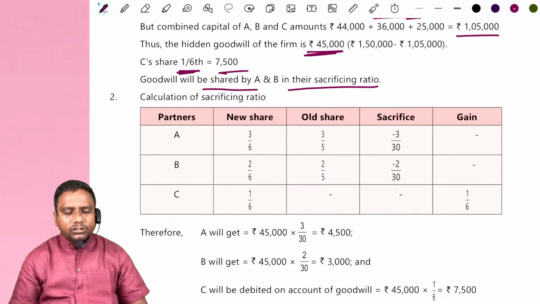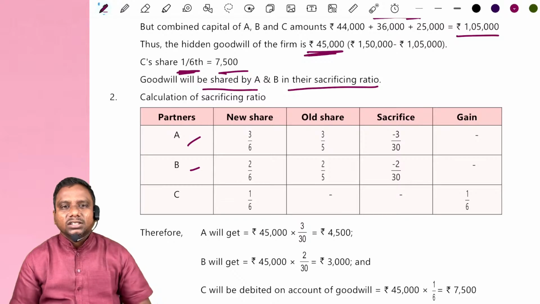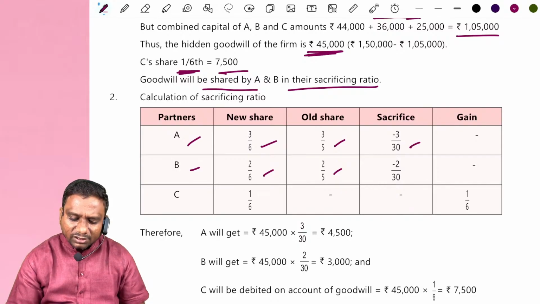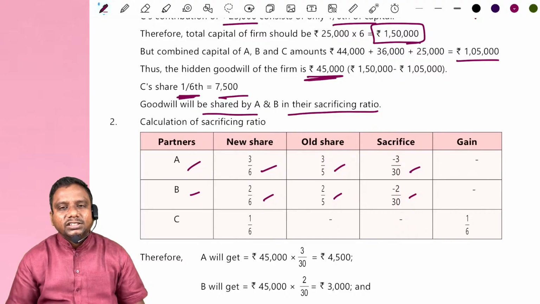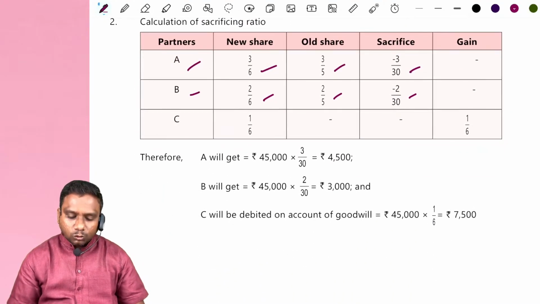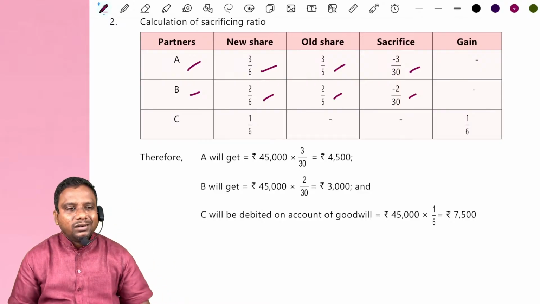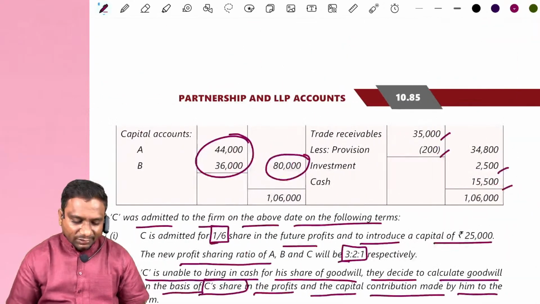What is the sacrificing ratio? Look at A and B. Sacrificing ratio formula: old ratio minus new ratio, 3/5 minus 2/6... you do this and you get the sacrificing ratio 3:2. And this 7,500 is distributed in 3:2 ratio. So what is the entry for that? C capital account debit 7,500, to A capital, to B capital. Hope you understood this.